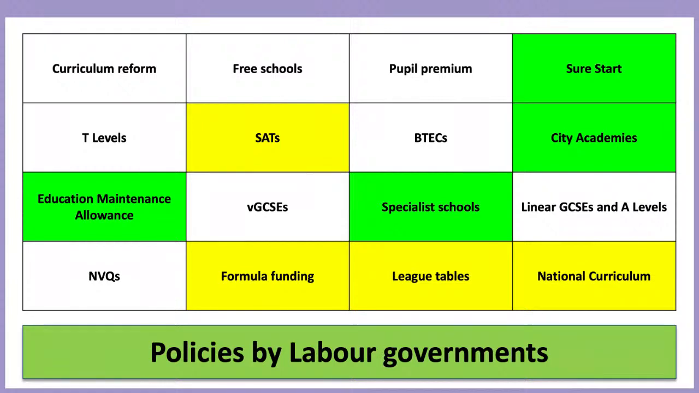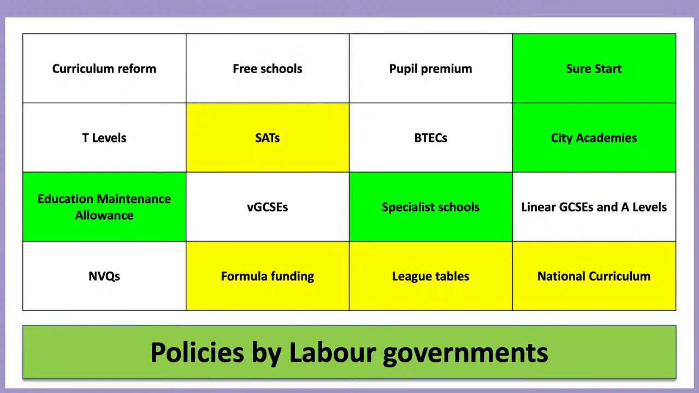We've got 2 groups of 4 left. We know actually that it's T-levels, VGCSEs, MVQs, and BTECs is one group. So the other is curriculum reform, free schools, pupil premium, and linear GCSEs and A-levels. What do we think the links are? Any others? Any suggestions what the links could be? So someone put vocational qualifications for T-levels, VGCSEs, BTECs, and MVQs. I think that's going to be the right one.